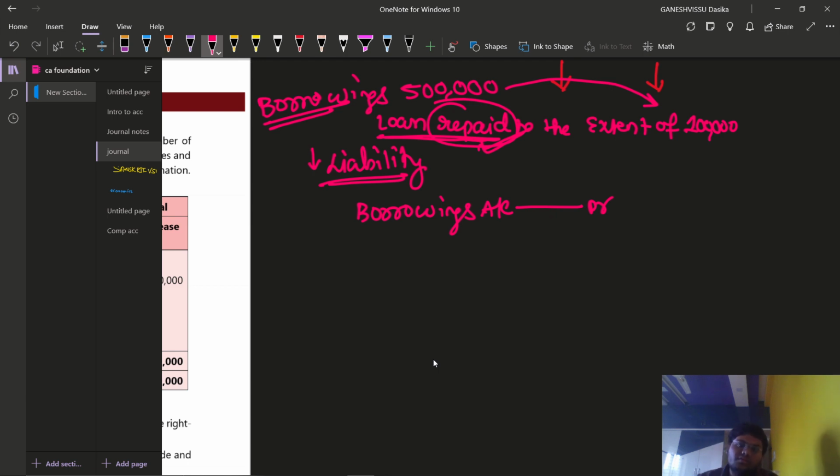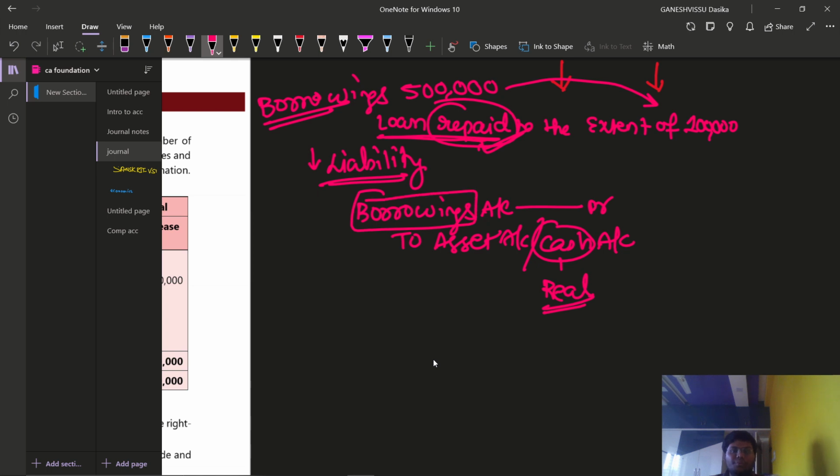For a decrease in asset, we are required to credit that asset account, or I can say the cash account here. So therefore you can see that we can link both the accounting equation and the traditional approach. The modern approach and the accounting equation approach, we can do simultaneously. How? Cash is going out, so we credit the cash account, a real account. Borrowings, in the sense of what we are paying back.